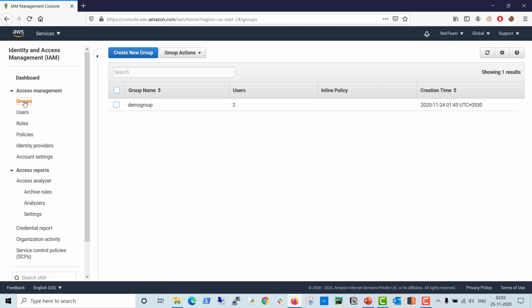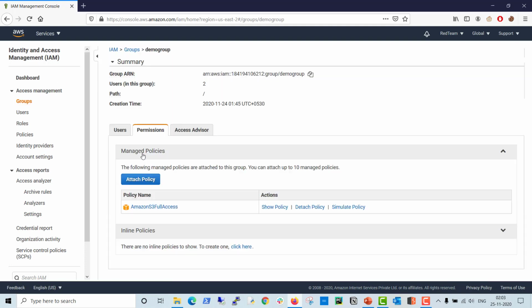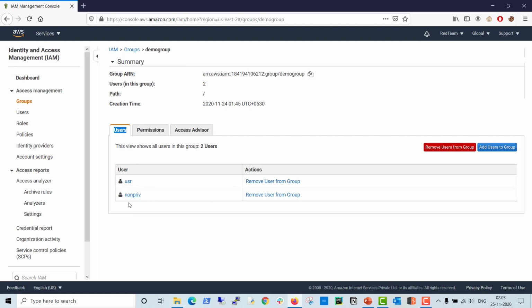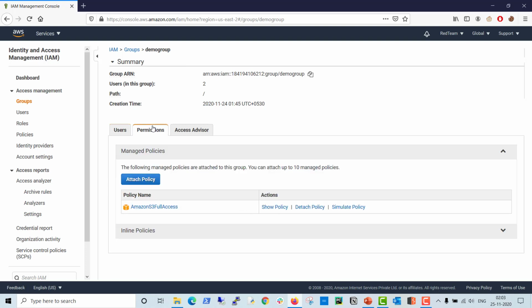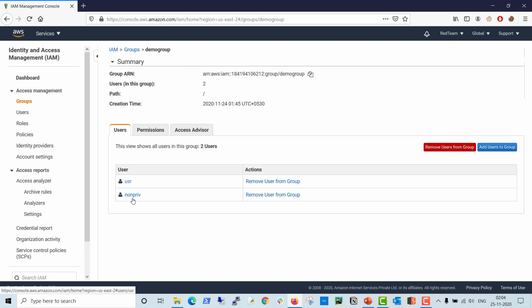Currently I have only a single group. You can create as many groups as you want, and in this group we have only 2 users. So you can see here I have only 2 users. In IAM I have 3 users, but in this group I have 2 users. So you can add another user, you can remove a user from this group, and you can directly attach the permissions.